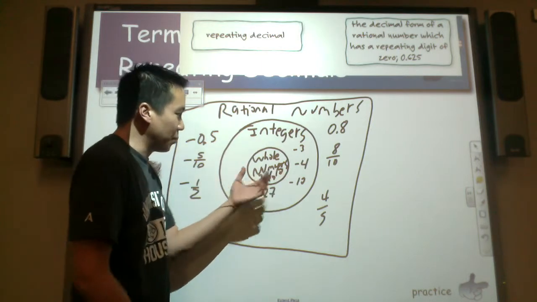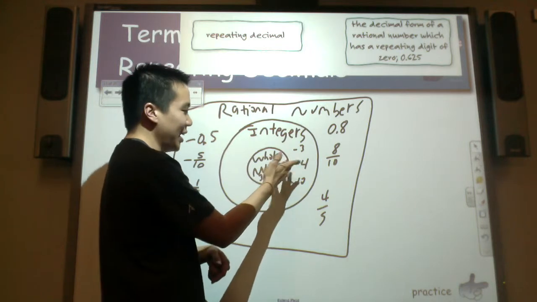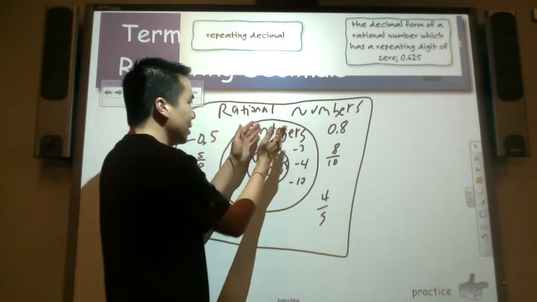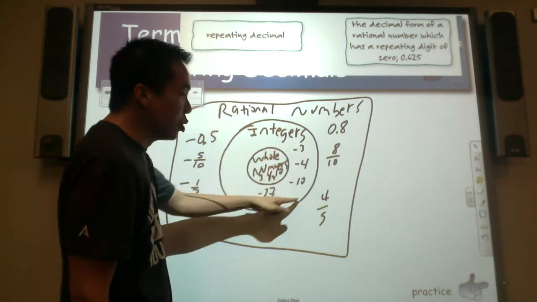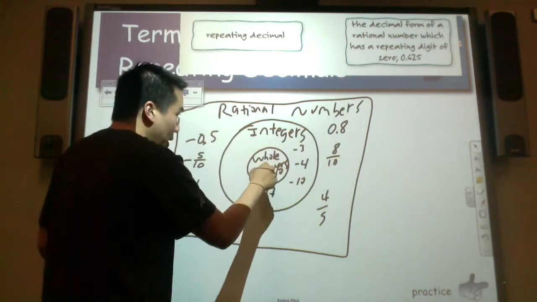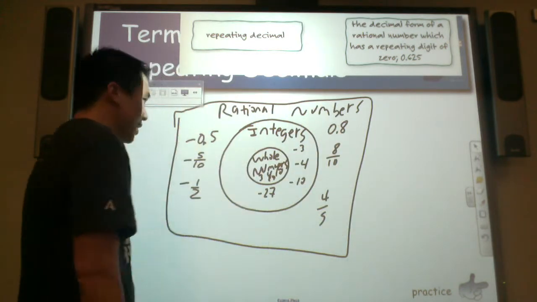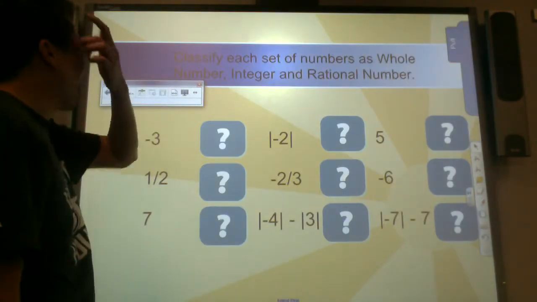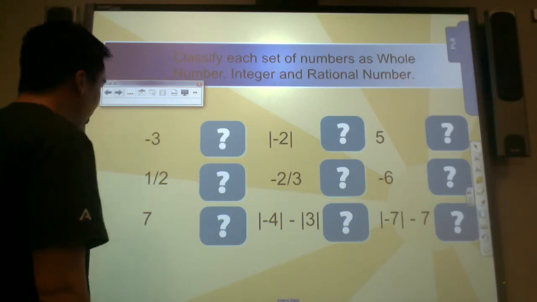So let's begin. Whole numbers are positive: 3, 4, 10, 27, 18, 19, which can go into integers. Integers are whole numbers, all these, including its opposite. And a rational number includes all the whole numbers, all the integers, all the fractions, and decimals you can think of. So now that we have that, can you classify each one? You know what? I need to go back to my Venn diagram.